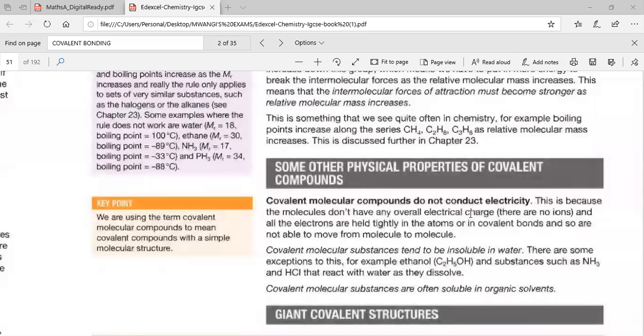If it's insoluble in water, there are some exceptions to this. For example, ethanol, which is the ordinary alcohol, pombe ya kawaida. And some substances such as ammonia and hydrogen chloride gas react with water as they dissolve. The reason these dissolve is that they react with water. Ammonia reacts with water as it dissolves, and hydrogen chloride gas reacts with water as it dissolves to form hydrochloric acid.